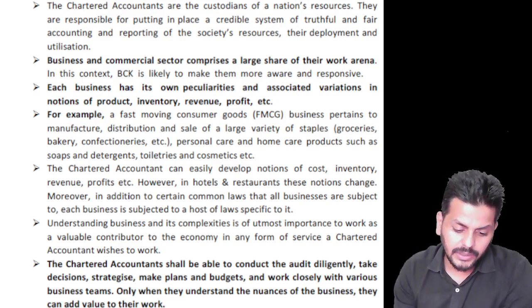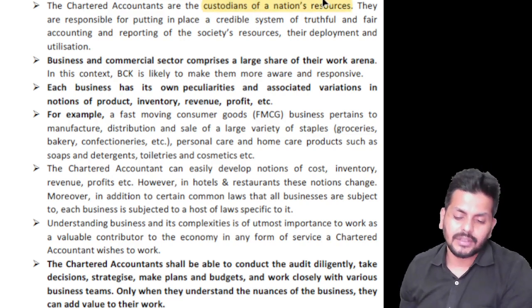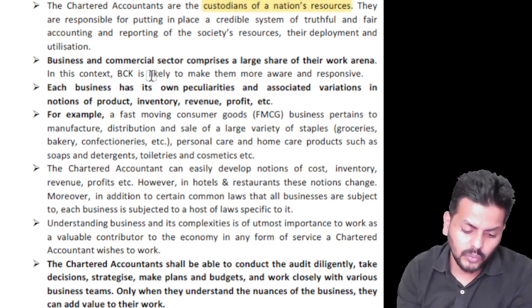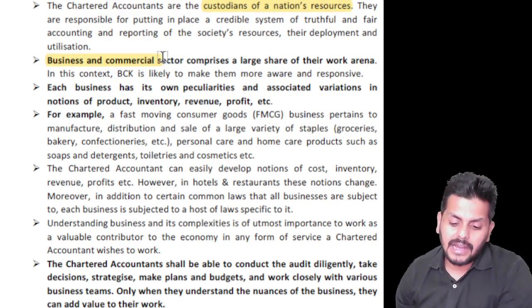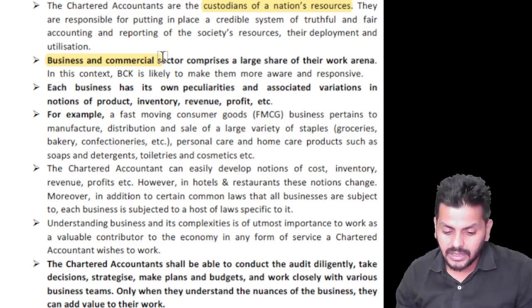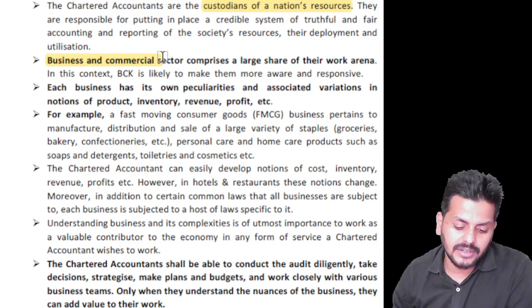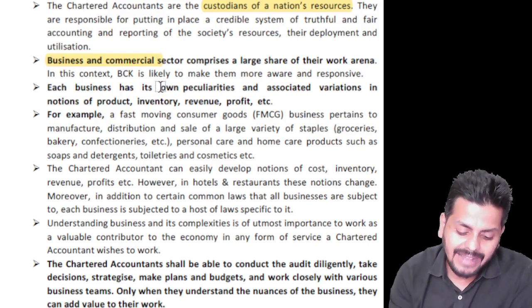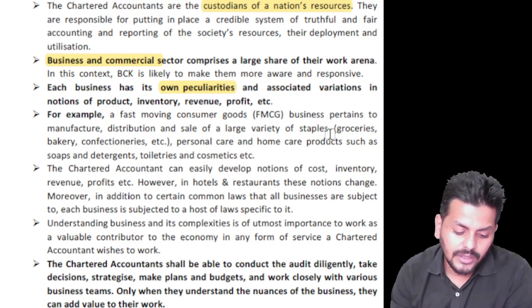So the chartered accountants are generally considered a custodian of the nation's resources. So you understand how business works, the business and commercial sector, which has a large share of their work arena. So therefore, knowing about that and what it will be useful for is a very important thing for chartered accountants. Each business will have its own peculiarities and associated variations.